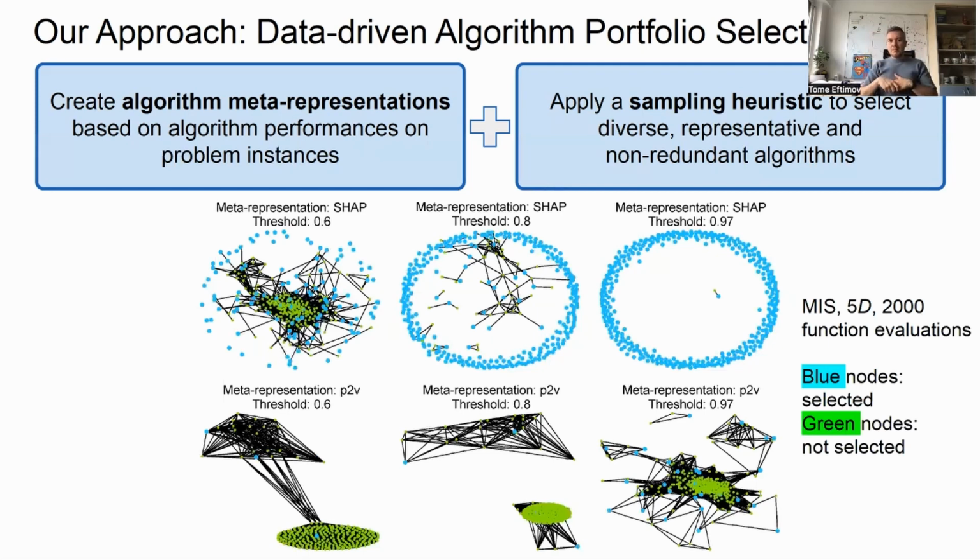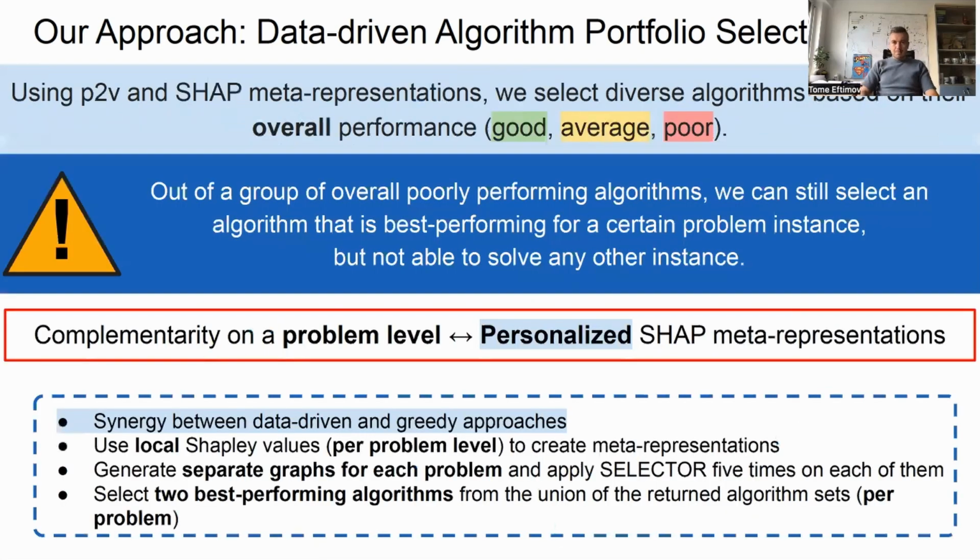At the top here you can see, for example, the Shapley; at the bottom of this figure, the performance2vec. And then with different thresholds, the graphs are created with different similarity thresholds. And then we are selecting the algorithm. For example, the blue nodes are selected, the green nodes are not selected.